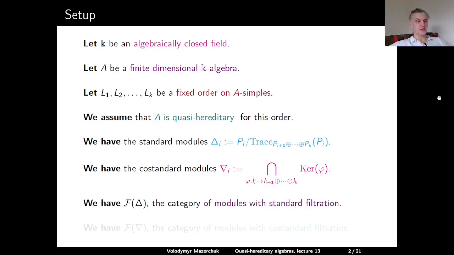Then we have the category F delta, which is the category of all finite-dimensional A-modules which have a filtration with standard subquotients, the so-called standard filtration. And we also have the category F nabla, which is the category of all finite-dimensional A-modules which have a filtration with costandard subquotients, the so-called costandard filtration.